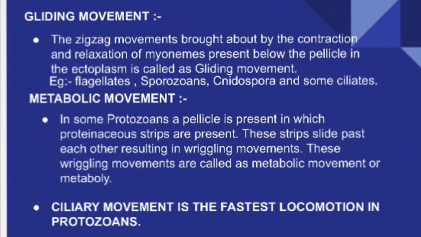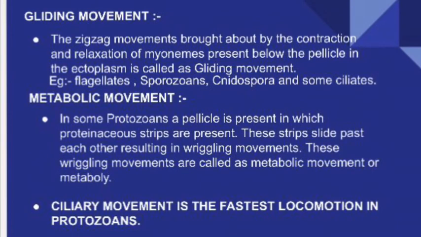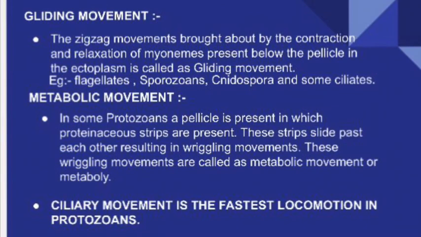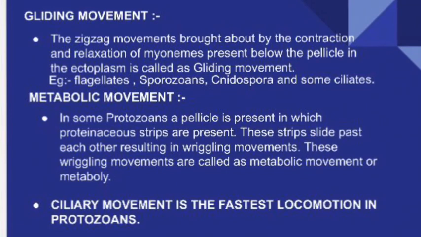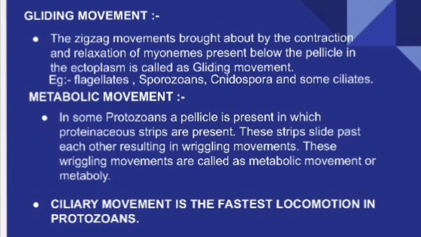And the next is metabolic movement. In some protozoans, a pellicle is present, and in the pellicle we can see some proteinaceous strips. These proteinaceous strips will be sliding over one another, because of which some wriggling movements are caused. These wriggling movements are called metaboli or metabolic movements.